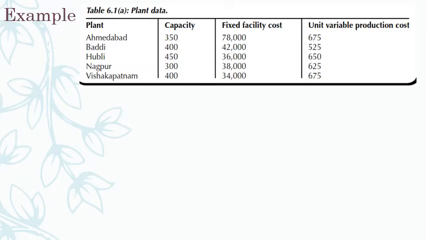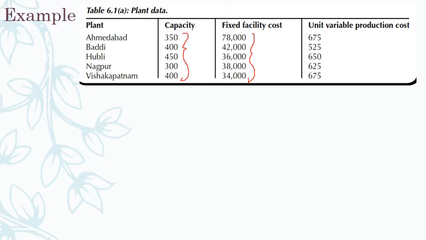See, this is the data. I have 5 plants at Ahmedabad, Baddi, Hubli, Nagpur and Visakhapatnam, and this is the capacity. This indicates 350 units per quarter, and this is the fixed facility cost. If I set up a plant at Ahmedabad, it costs me 78,000, Baddi 42,000, Hubli 36,000, Nagpur 38,000, Visakhapatnam 34,000. Ahmedabad is a tier 1 city, a top city, that's why it costs a little bit more. But look at that, all other cities are almost the same.